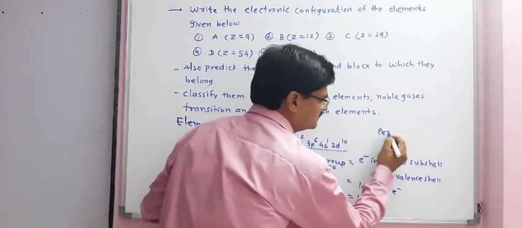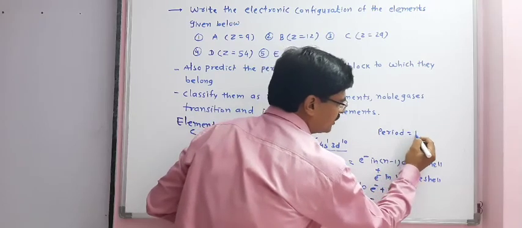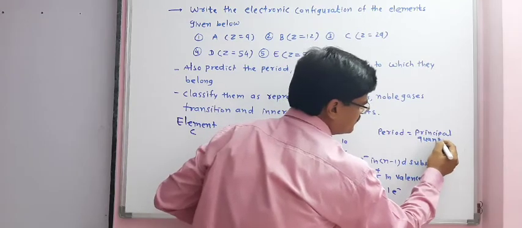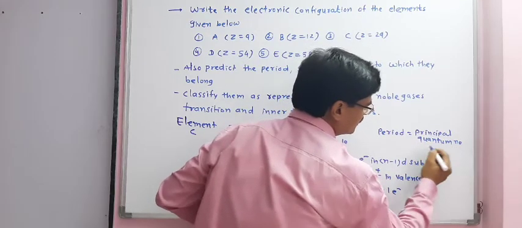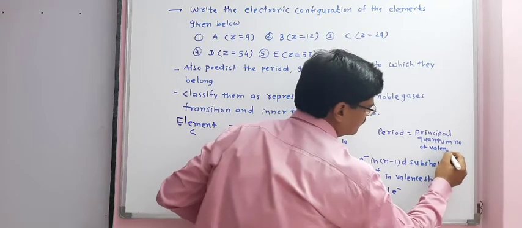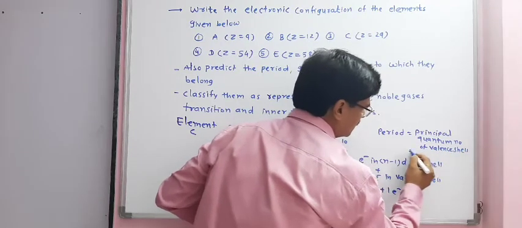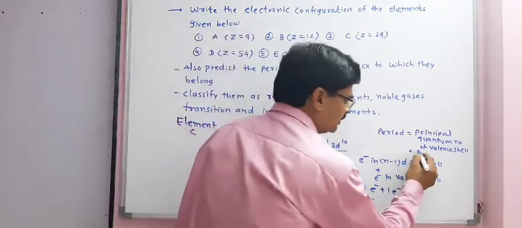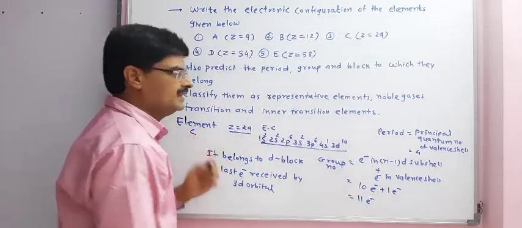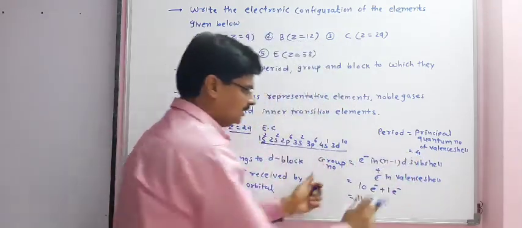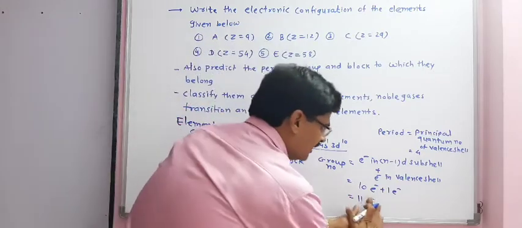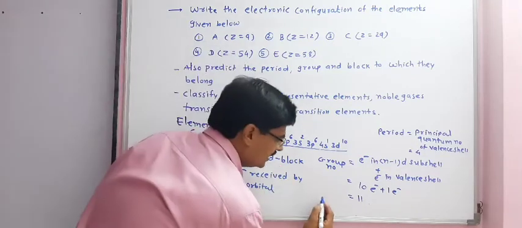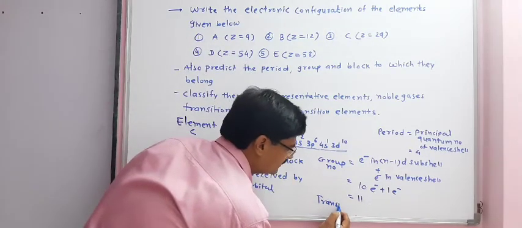And now the period is equal to the principal quantum number of the valence shell. Here, the principal quantum number of the valence shell n is equal to 4. So we can say element C is present in period number 4, group number 11, and it belongs to D block and it is a transition element.